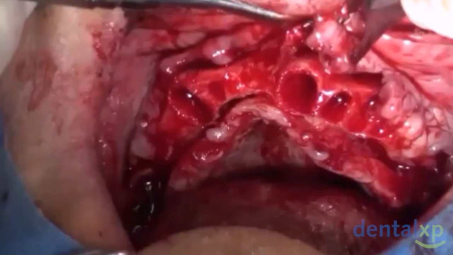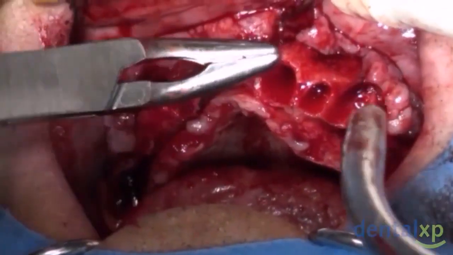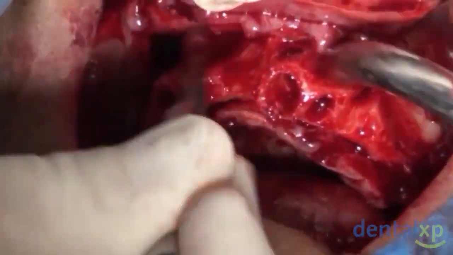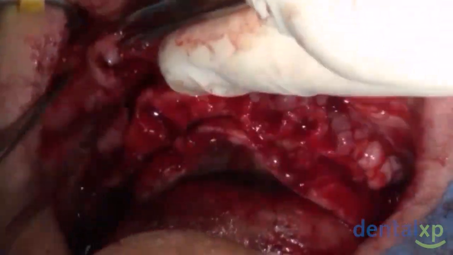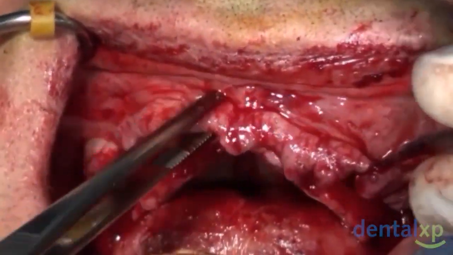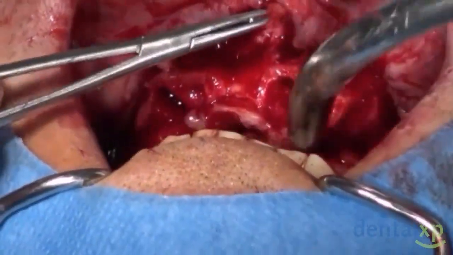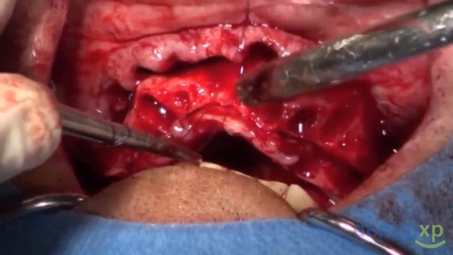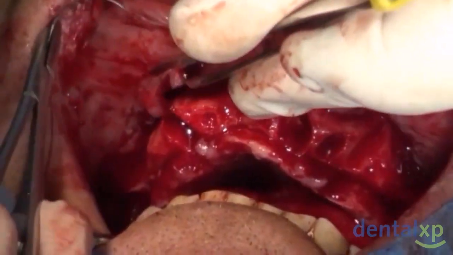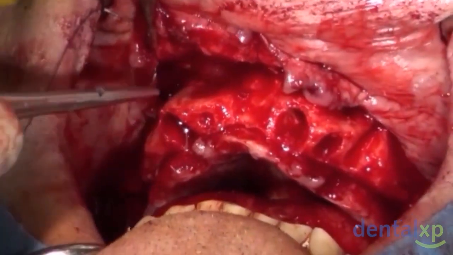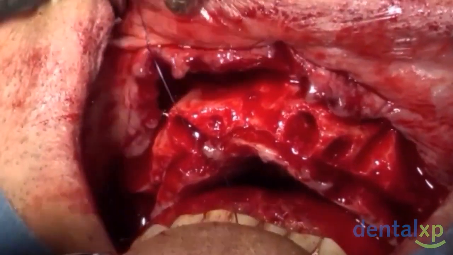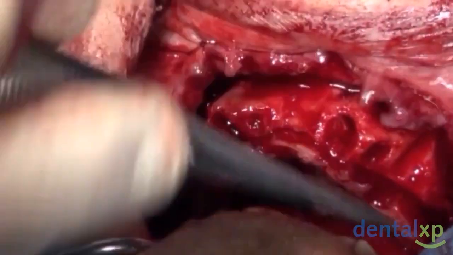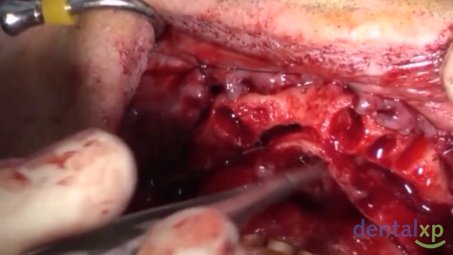And finally, my immediate loading protocol. Here, the elasticity of the flap. I fix the flap at the anterior level and also at the canine level to obtain a better field during my surgery.